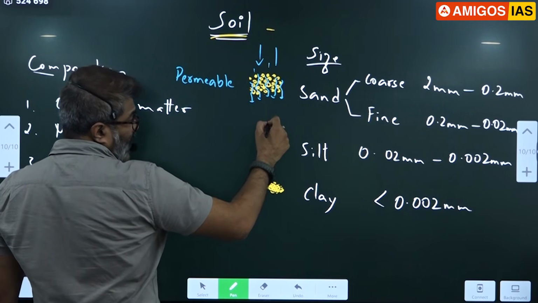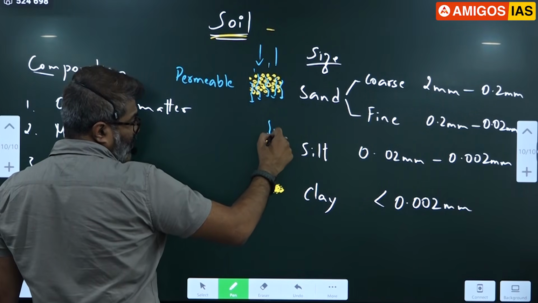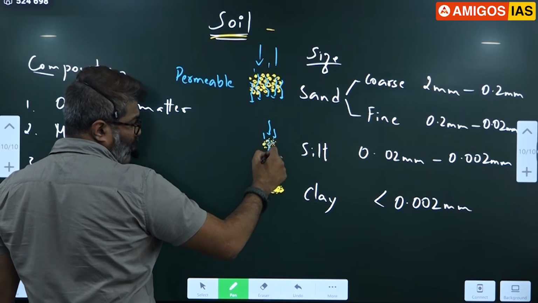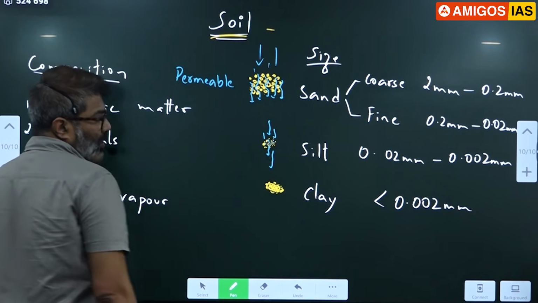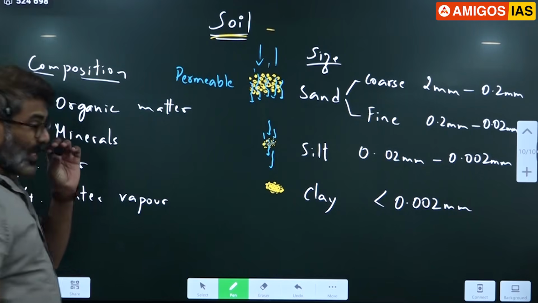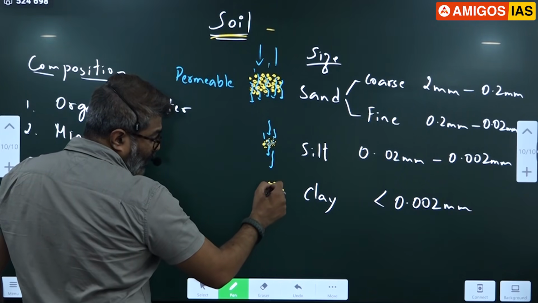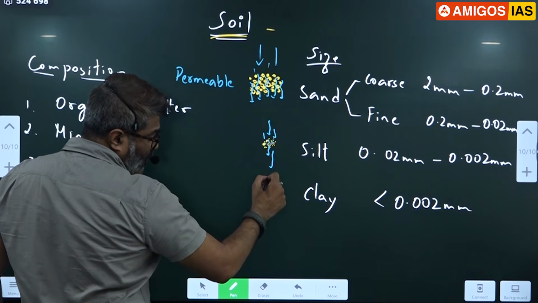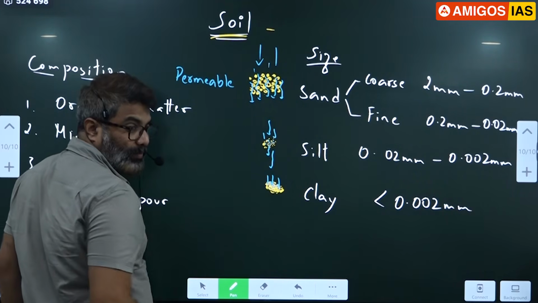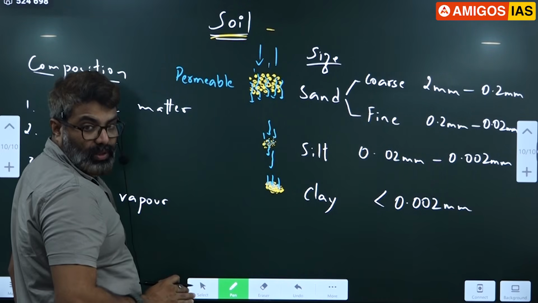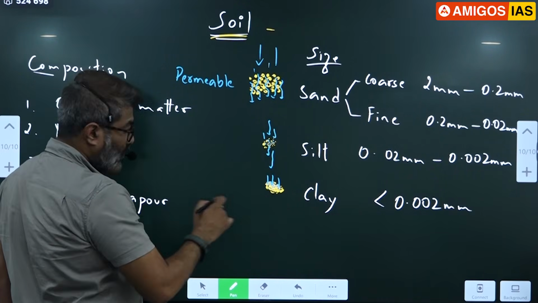So when it comes to silt, the water comes on the silt and starts collecting here in the porous spaces. Only a small amount of water passes through. Whereas in clay, there are so many small porous spaces that the clay can completely hold water, preventing it from further flowing. Clay is impervious. Permeability is very low here.